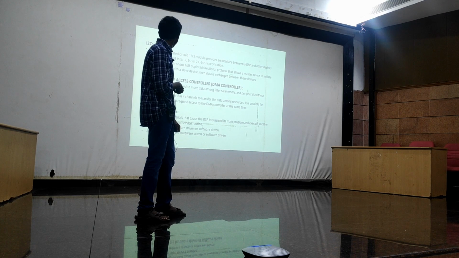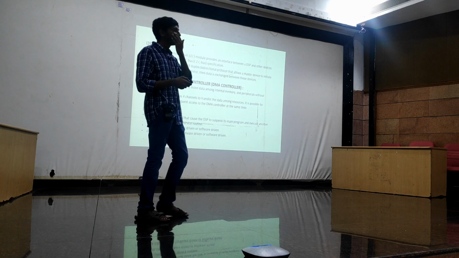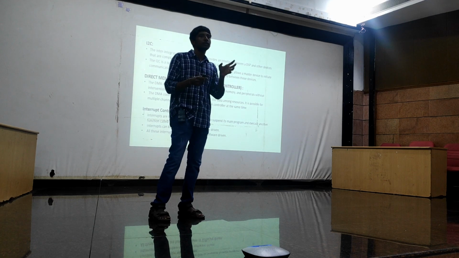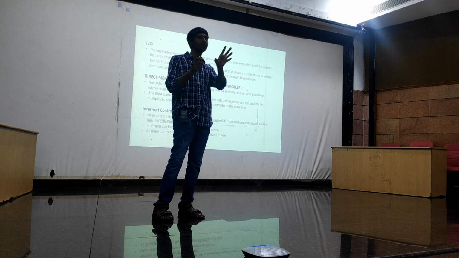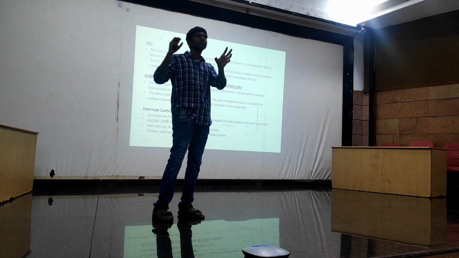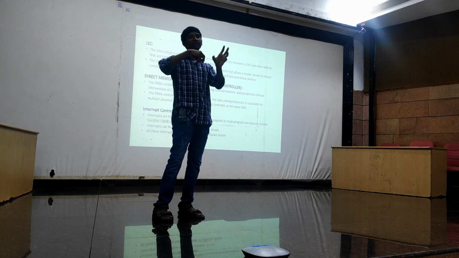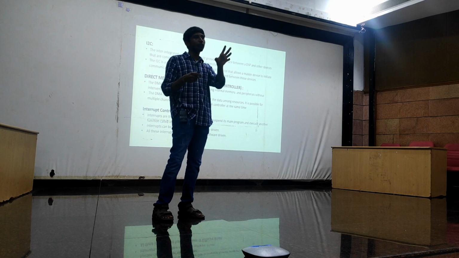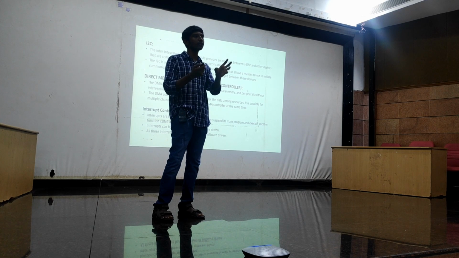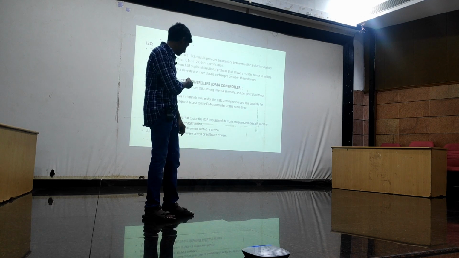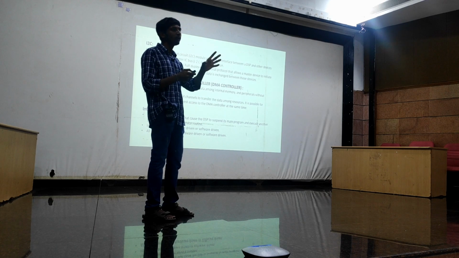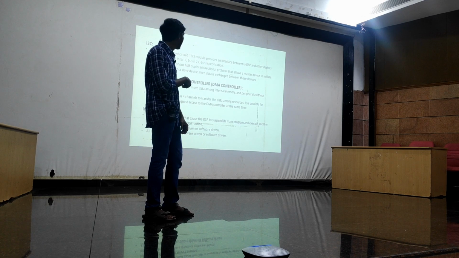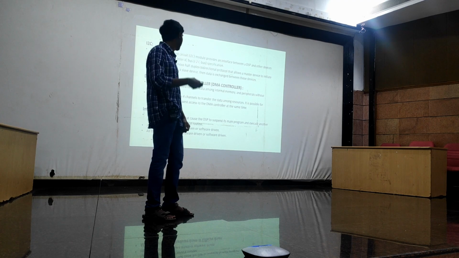The next block is DMA, direct memory access. In the entire module we have the processor, the memory and the inputs and outputs. Sometimes we have to directly access the memory, like we have to directly read or write the memory. At that time we don't need the processor, any ALU operation or any MAC operation. We directly have to read the memory. At that time this DMA block is used. So the processor will be idle, the DMA will be active, and we can directly access the memory.